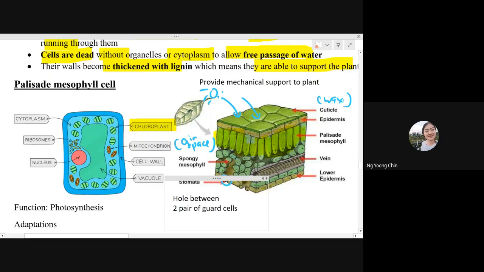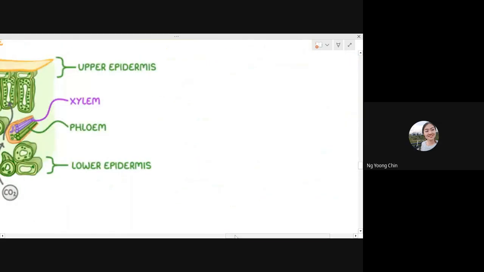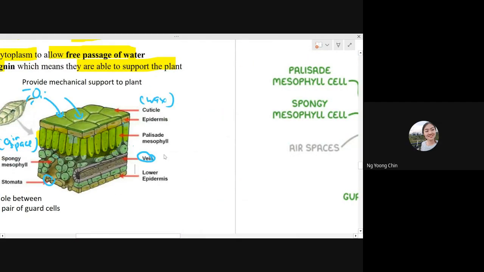And also, you can see this is a vein. Each vein is referred to as a vascular bundle, which inside has the xylem and phloem.